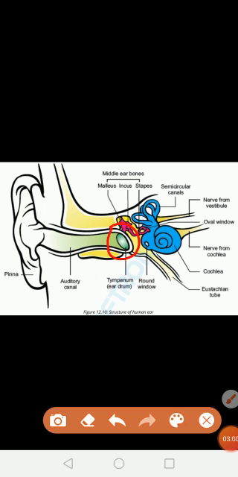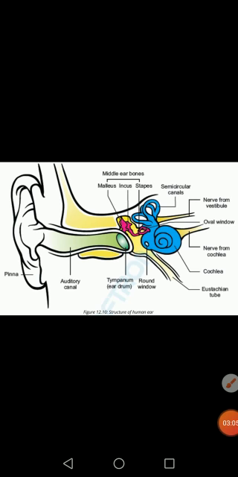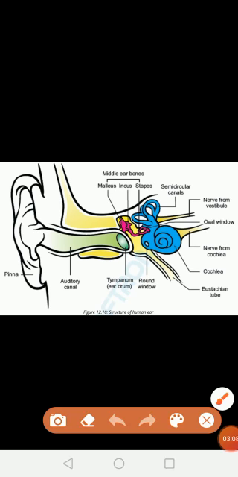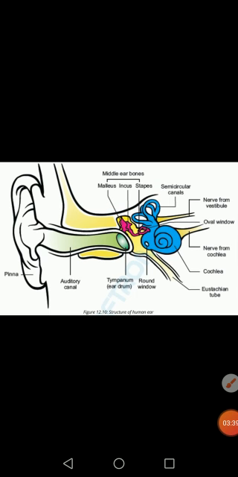Okay, the next part of the ear is the middle ear. The middle ear consists of three bones known as ossicles: malleus, incus and stapes. These are basically movable bones. The first bone is the malleus, which is attached to the tympanum, then comes the incus, and the last bone is the stapes.